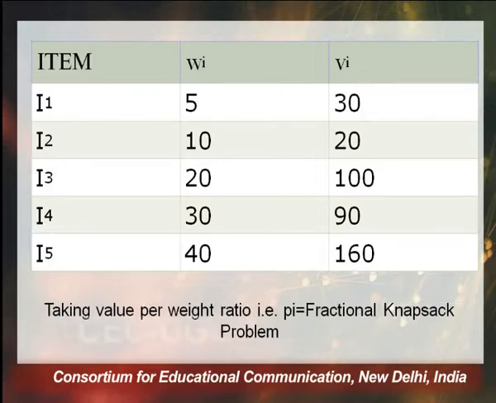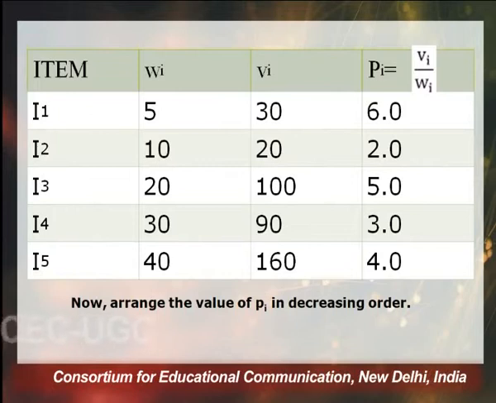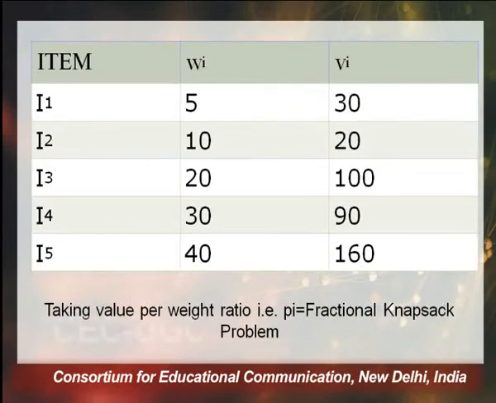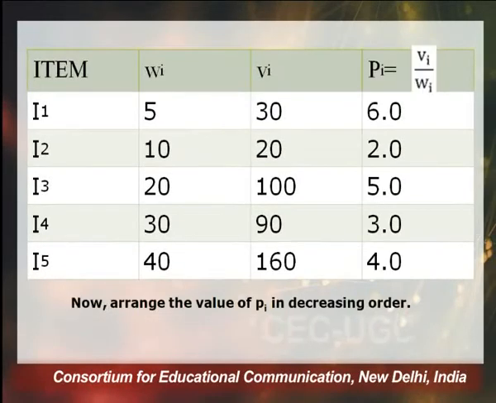In order to solve this fractional knapsack problem, we will be adopting a greedy approach which will be based on the value per weight ratio, which is denoted by, let us say, P. That P is Vi upon Wi, or Vi divided by Wi, for all these items from I1 to I5, and the table given on the screen shows the value of Vi upon Wi, the value and weight ratio.